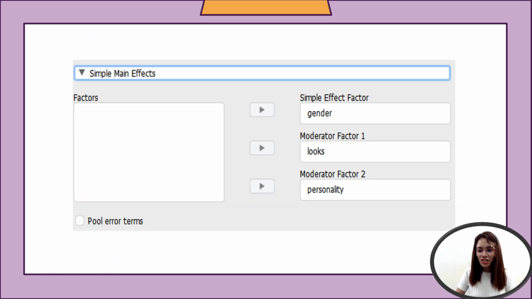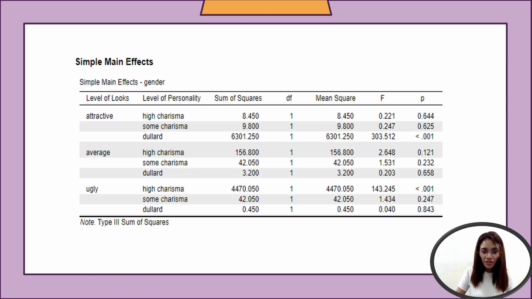So we can also check for the simple main effects. You have there the results. We have the level of looks, level of personality, the mean square, and the p-value. That ends the data analysis of the mixed design ANOVA using JASP.